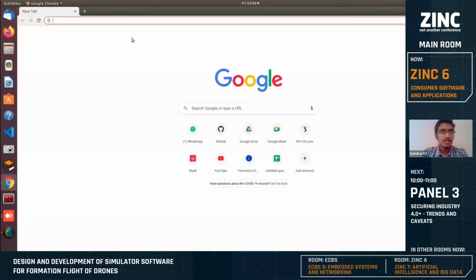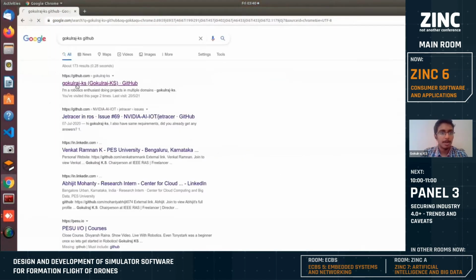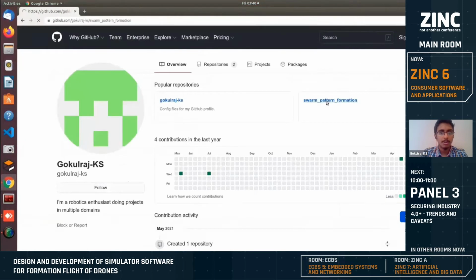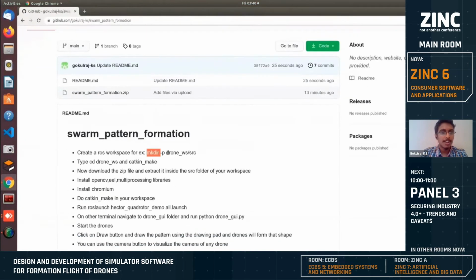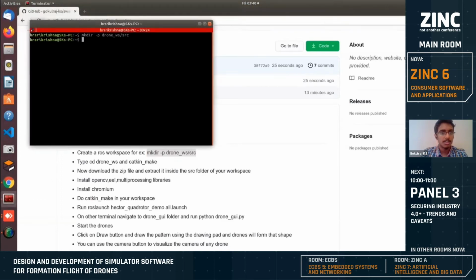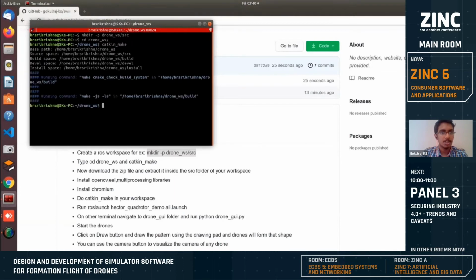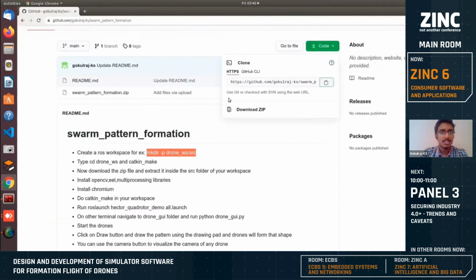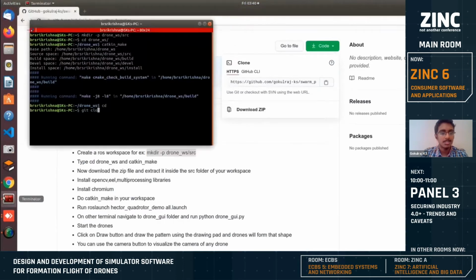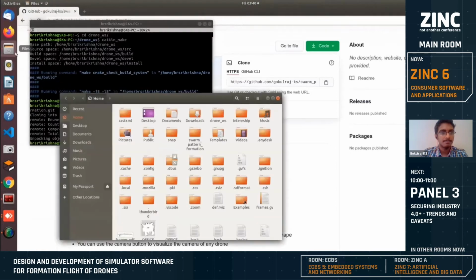So to use this package, you can directly go to the GitHub mentioned in my paper and you can download the particular package. First, you have to create a ROS workspace so that you can put all the codes inside the workspace. So I'm creating a workspace called drone_ws. Now you can download this package and extract the files inside that workspace and source it so that you can use the files mentioned in that.